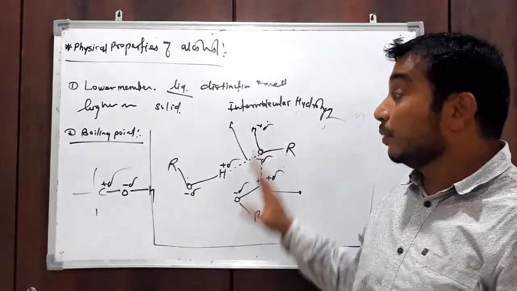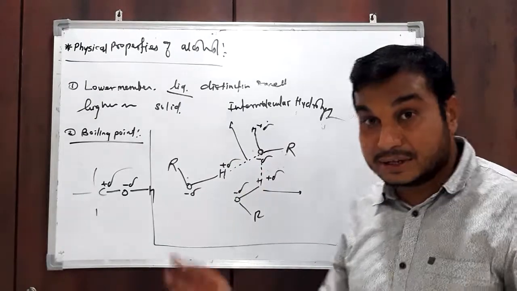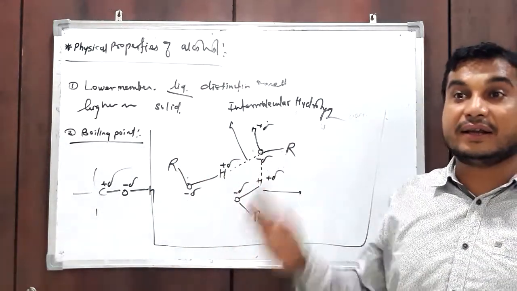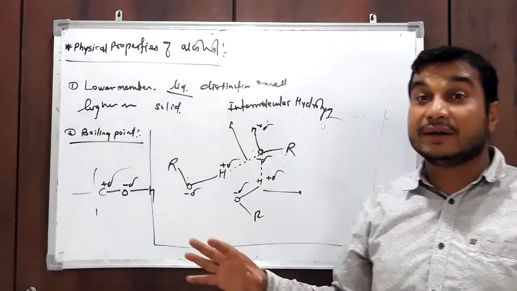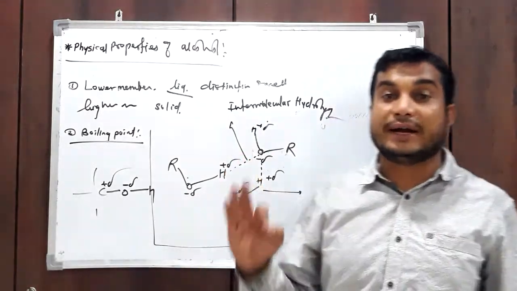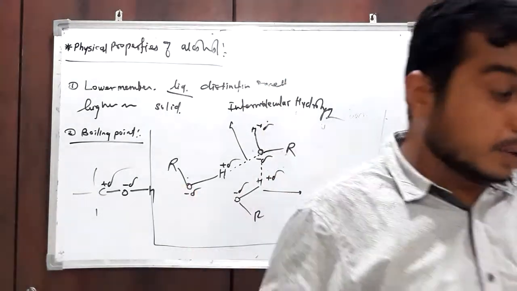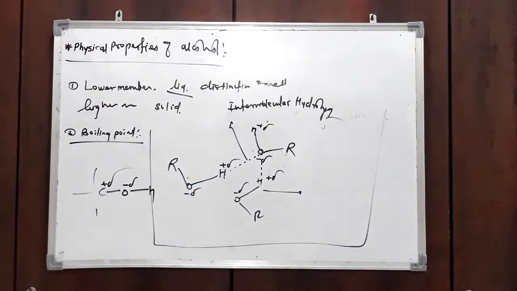That's why their boiling point is quite larger than even alkane, aldehyde, ketone, ether, and alkyl halide, because all these molecules have no ability to form hydrogen bond, which is present in alcohol. So alcohol's boiling point is quite larger than the remaining classes of organic molecules like alkane, alkyl halide, aldehyde, ketone, like this.